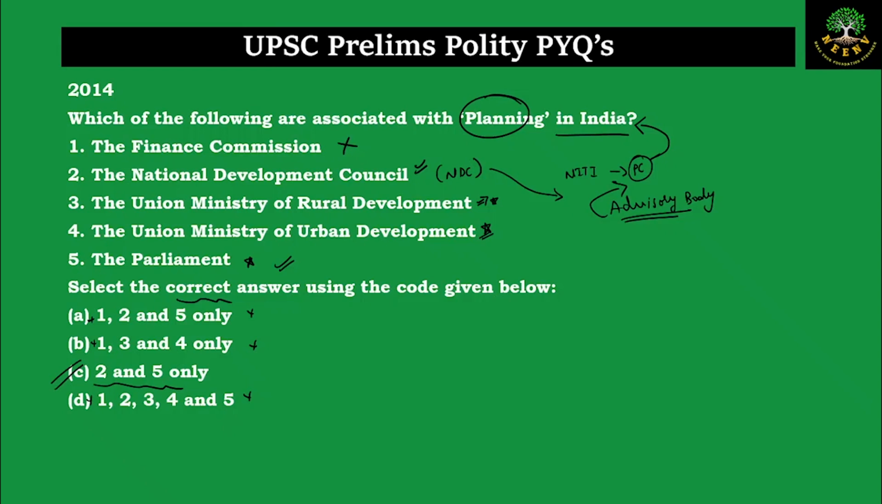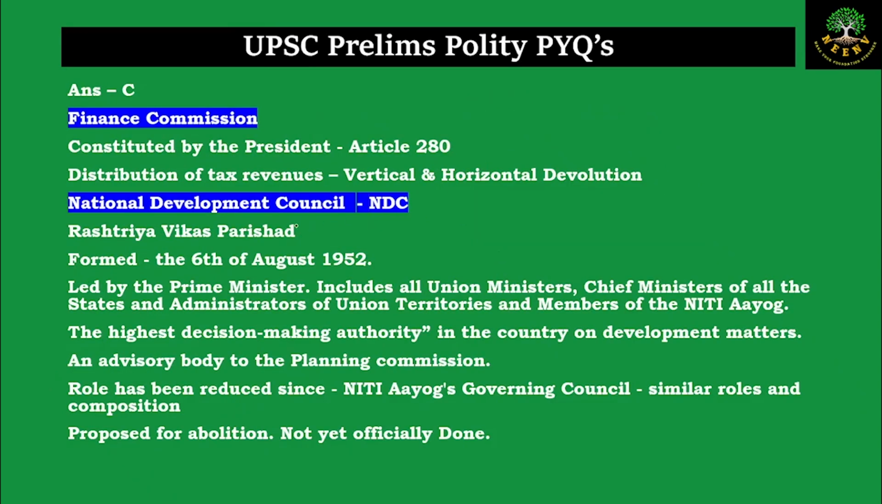Now let us go into the in-depth provisions about the National Development Council. The National Development Council or the NDC, it was also known as the Rashtriya Vikas Parishad. It was formed in 1952 on 6th of August. So this is led by the Prime Minister. The head of the National Development Council or the NDC is the Prime Minister. And who are all the other members? It includes the central ministers, the chief ministers of the states, the administrators of the union territories. And now after the Niti Aayog came in, even a few of the members of the Niti Aayog are also members of this NDC.